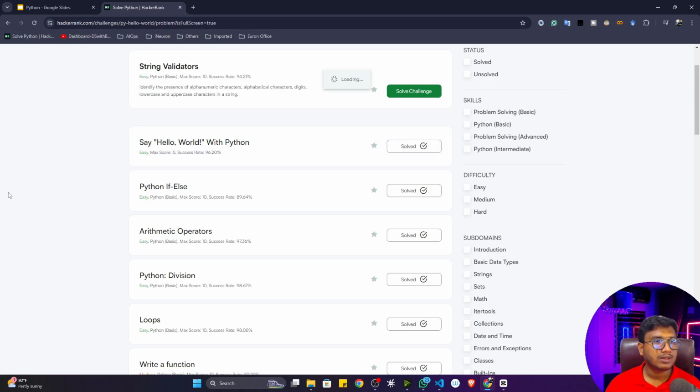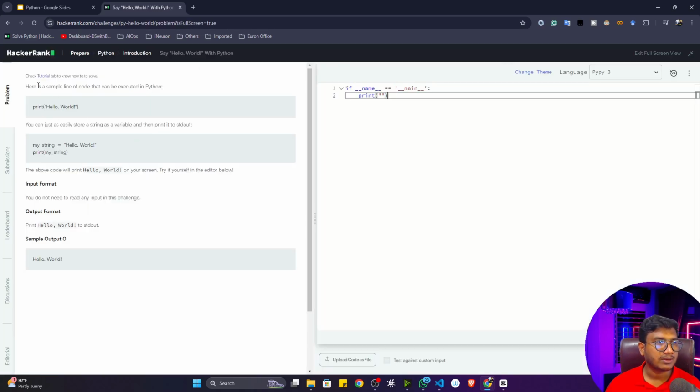Now if I open it up, that's how your problem statement will look. Here you get the problem statement, and here you get an example of how you need to solve it, and here you have to write the code. You can select the language. Let's say I want to use Python 3. Write the code here and try to submit. It will check whether your code is correct or not. If yes, you will be able to submit your code. Otherwise, if it throws an error, you have to correct that code.